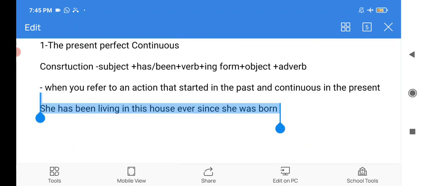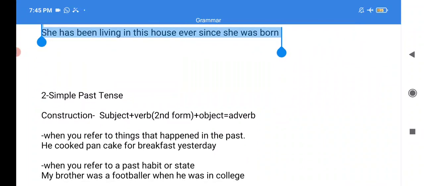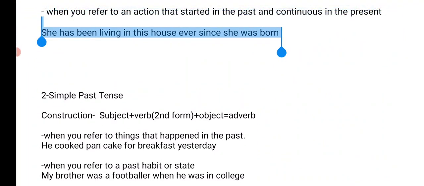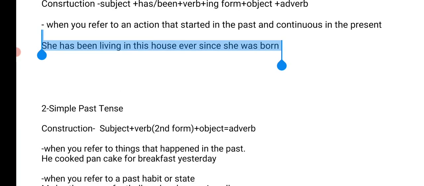Let me highlight one more example. It has been raining since this morning. So it means it started raining in the morning, and it is still raining, it has been raining. So the rain hasn't stopped yet. I believe it is very clear.